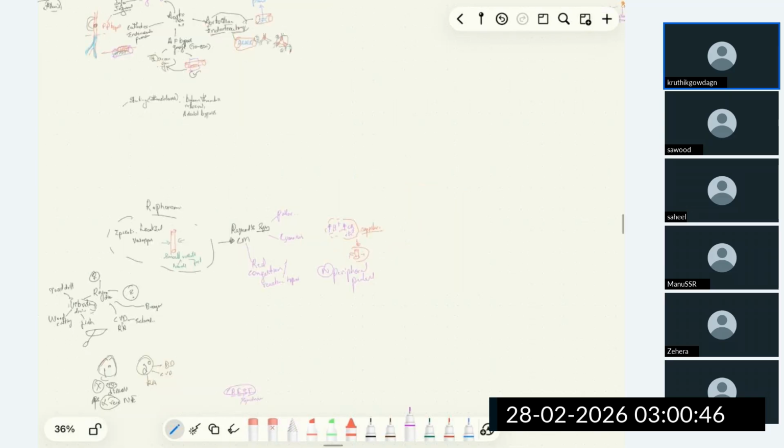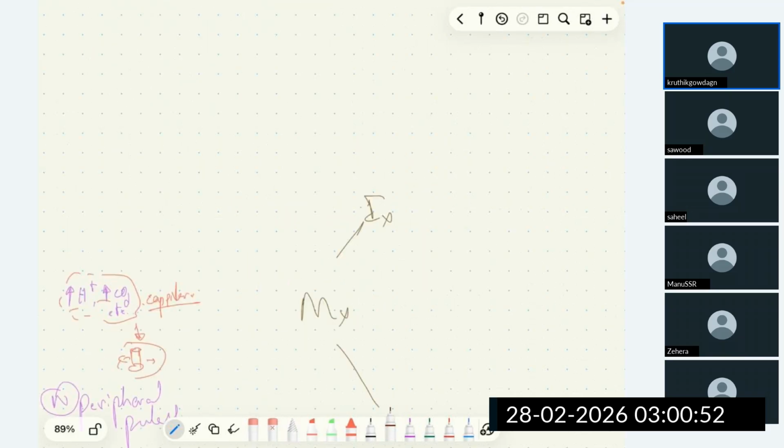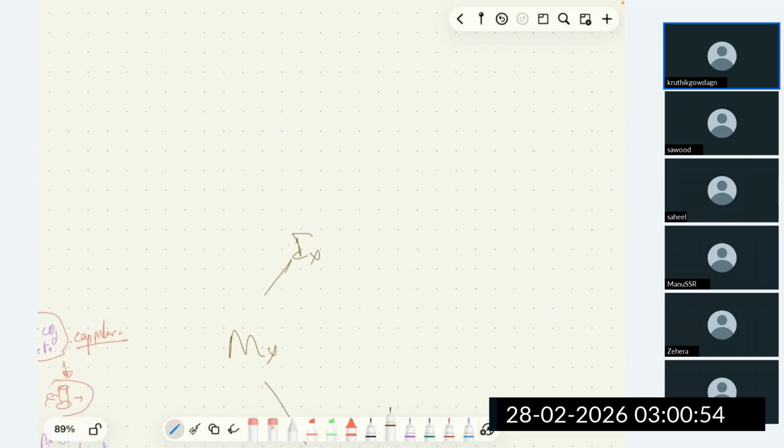What are the investigations done in case of Raynaud's phenomena? The type of Raynaud's phenomena can be identified by angiogram of hand, that is MR angiogram. We can do MR angiogram or duplex scan. Why are we mentioning the type can be identified?